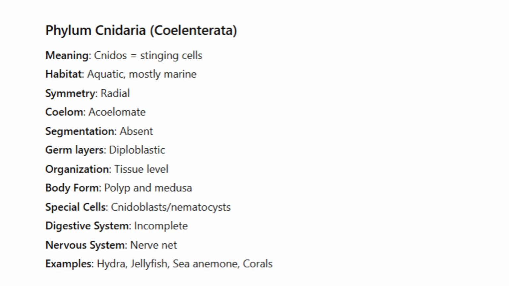Summary of phylum Cnidaria, Coelenterata. Meaning: cnidos equals stinging cells. Habitat: aquatic, mostly marine. Symmetry: radial. Coelom: acoelomate. Segmentation: absent. Germ layers: diploblastic. Organization: tissue level. Body form: polyp and medusa. Special cells: cnidoblasts, nematocysts. Digestive system: incomplete. Nervous system: nerve net. Examples: Hydra, jellyfish, sea anemone, corals.